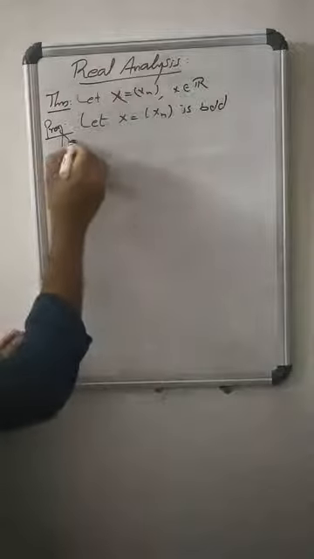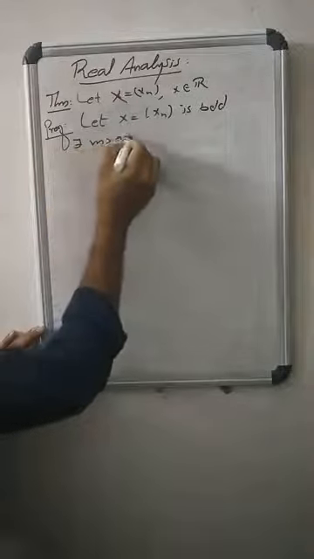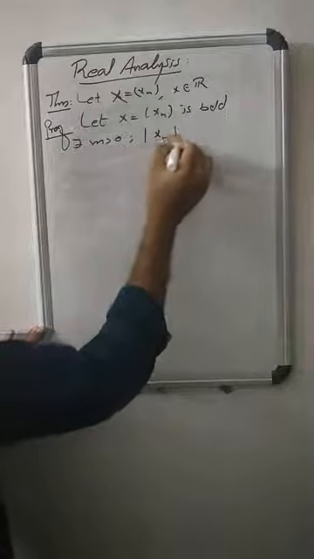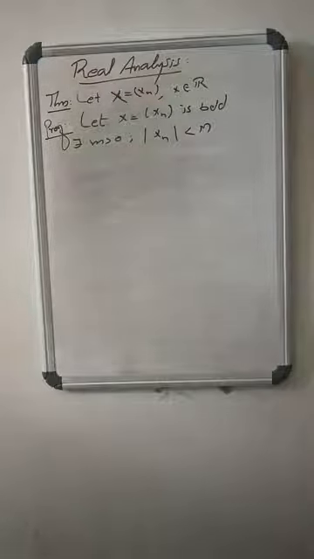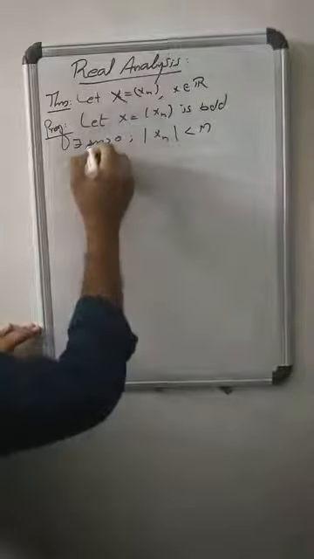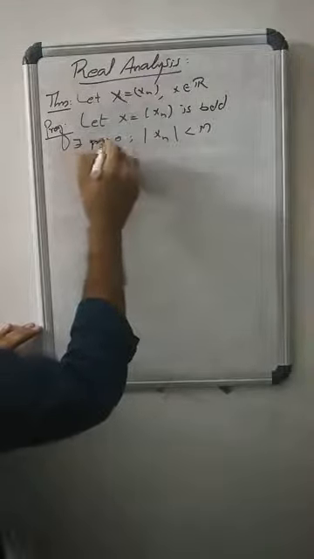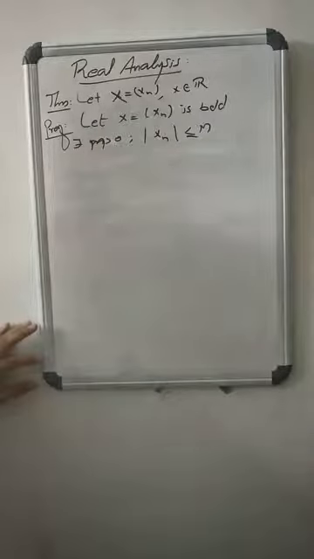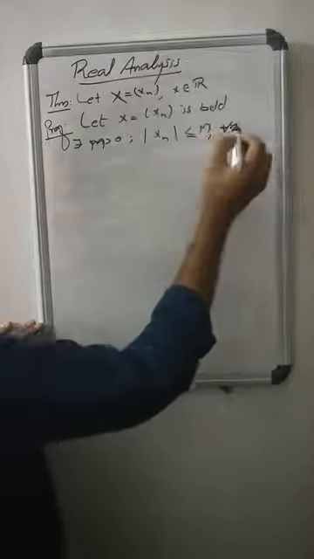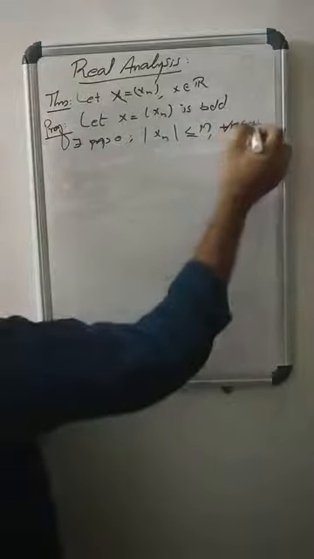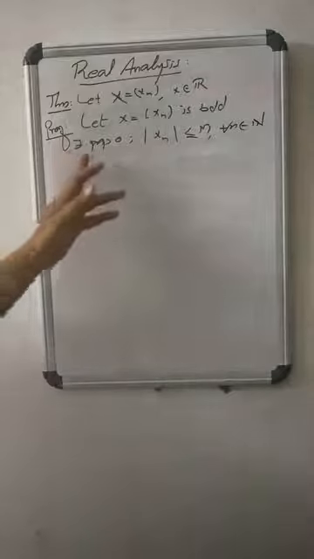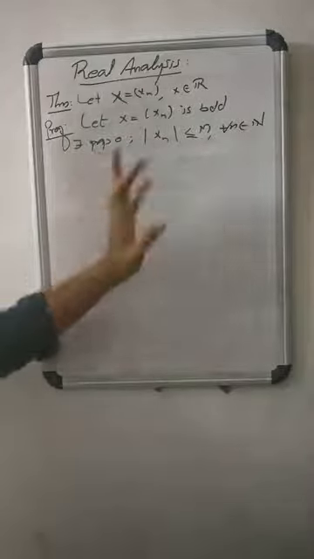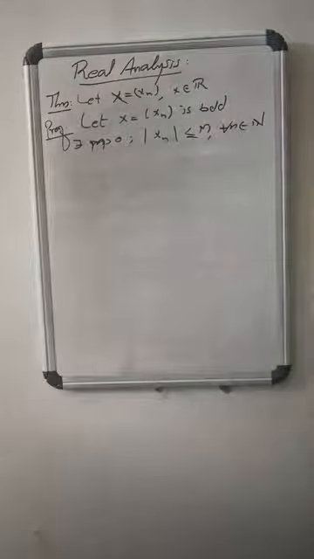Bounded means there exists some positive M such that modulus of xn is less than or equal to M for all n in N. By the definition of boundedness, there exists a real number M such that |xn| ≤ M for all n in N.